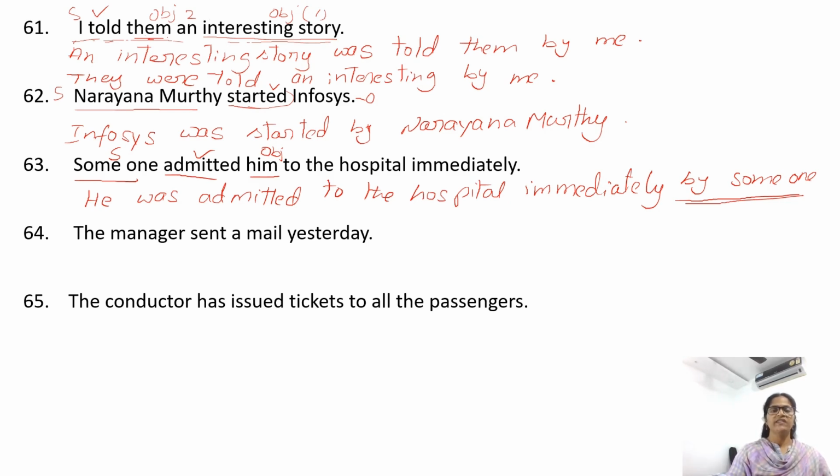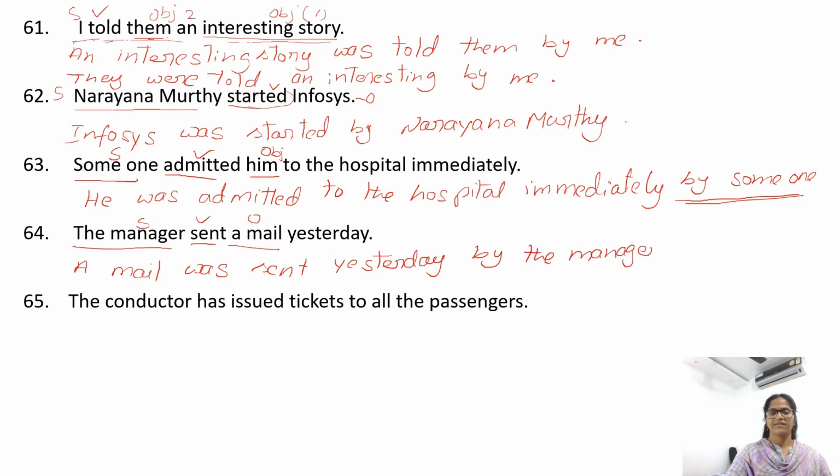The manager sent a mail yesterday. Sent verb. Who sent? The manager subject. The manager sent what or who? A mail object. So begin with object. A mail sent. V2 form of a verb. Sentence is in past form. We need was. A mail was sent yesterday by the manager.